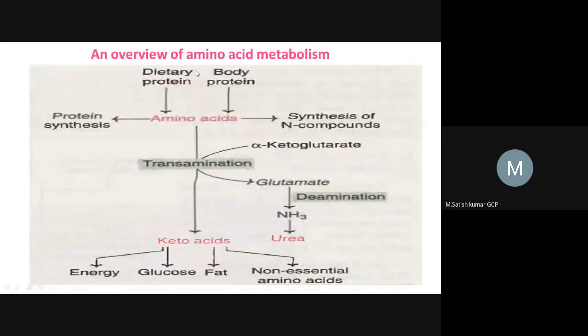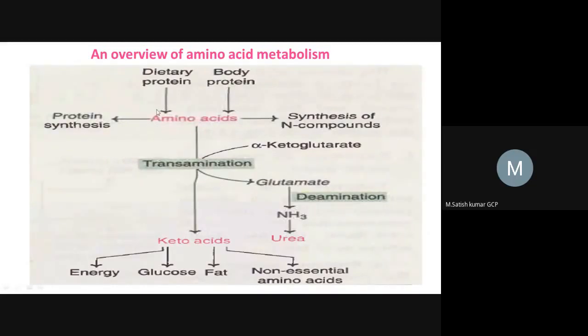Next, coming to the overview of amino acid metabolism. We have seen that a pool of amino acids is created. 100 grams of amino acids are created every day, which are obtained from two different sources: body protein breakdown, and dietary proteins. These are the two important sources. And here amino acids will be synthesized. This synthesis of amino acids is called the anabolic pathway. By this anabolic pathway, we can finally synthesize amino acids.